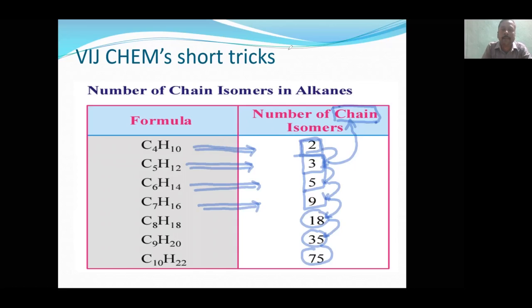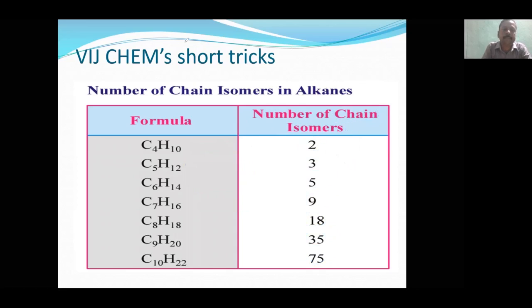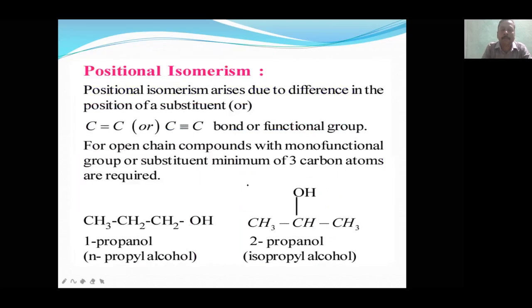Okay, now let's see the next slide. Next is about positional isomerism. As I told you, position isomerism will differ in three things. What is that?